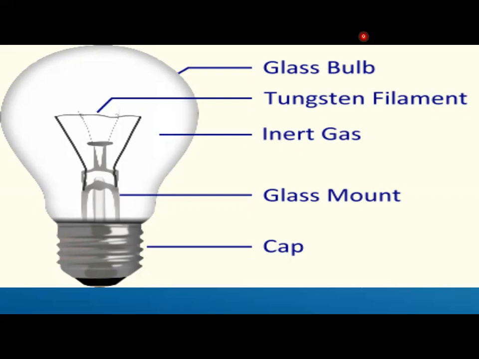Now look here. When electric current flows through a high resistance, just a minute. Okay, Ramla, I'm just asking, I think you are not getting my question. Now listen to me, everyone. You all know that to glow this bulb you require electricity, right?